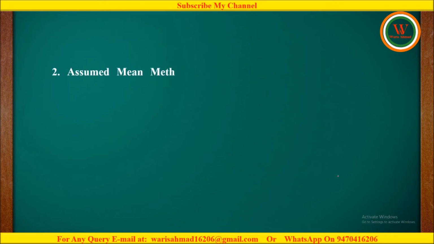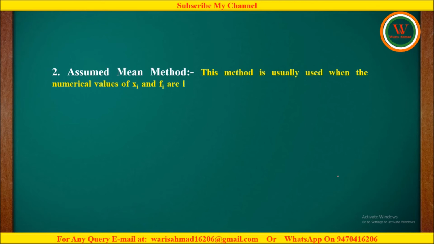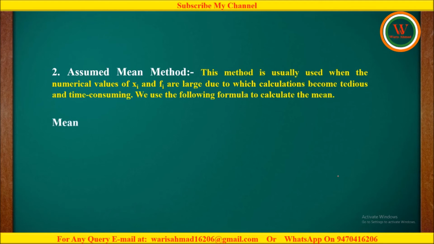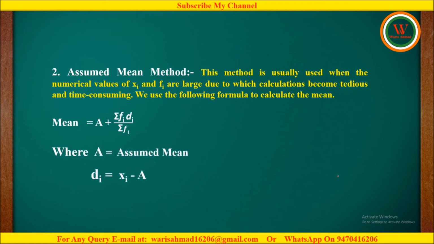Second method is assumed mean method. This method is usually used when the numerical values of xi and fi are large, due to which the calculations become tedious and time consuming. For this method, we can use the following formula. Mean is equals to a plus sigma fi di upon sigma fi, where a is representing the assumed mean and di is equals to xi minus a.